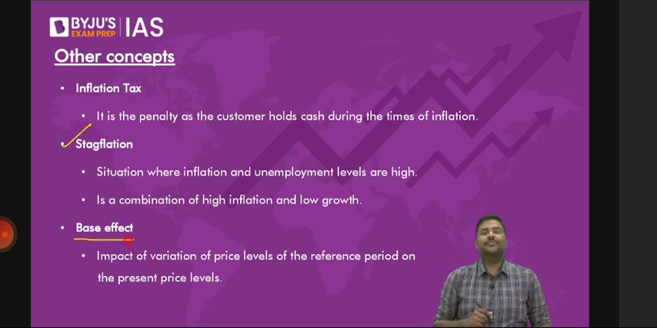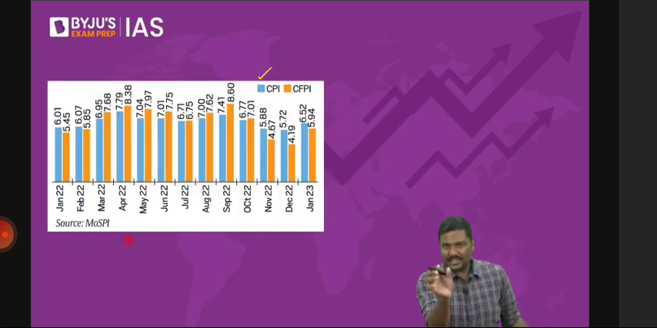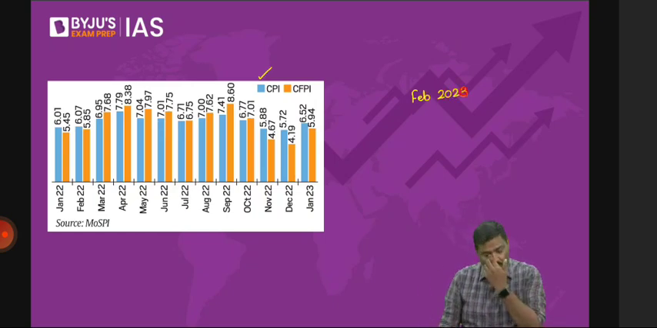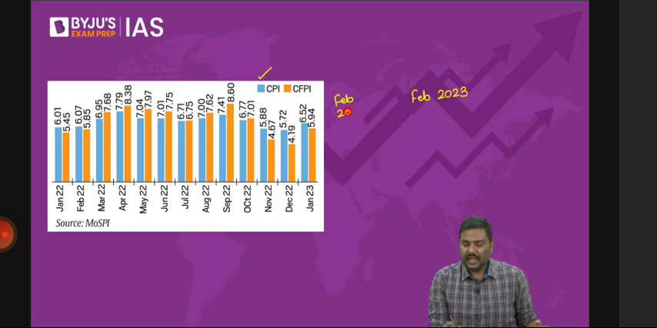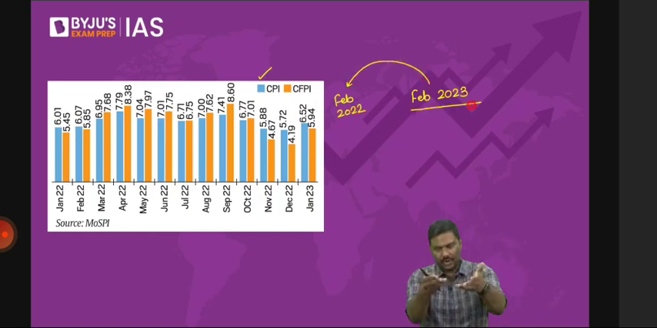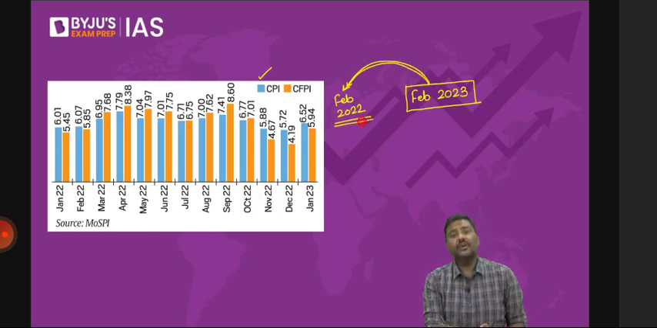Now, let me continue. What is the idea of base effect? Please understand this carefully. Don't be confused. Please read today's newspaper, and it should be very clear to you. If I say February 2023, and I want to calculate the change in price levels for the month of February 2023, I will compare it with the price levels in February 2022. Any difficulty? Let me know. February 2023, which is what you'll read in the newspaper, is compared against the price level in February 2022.